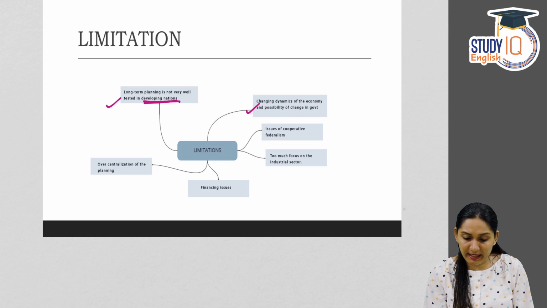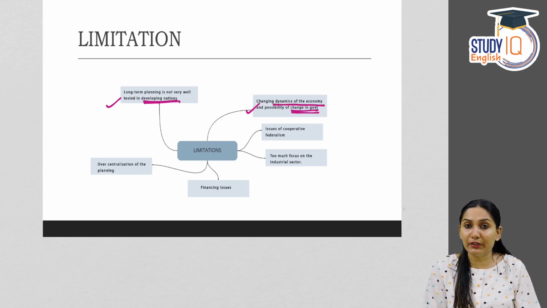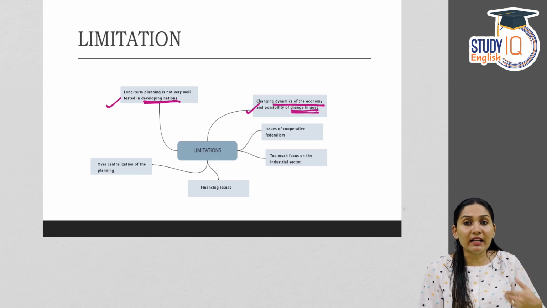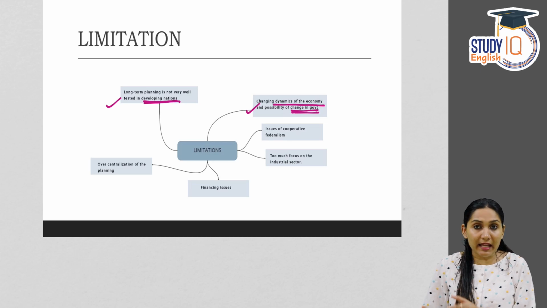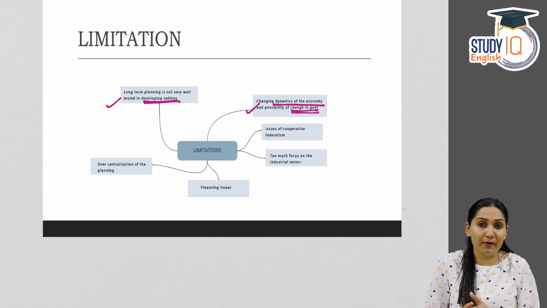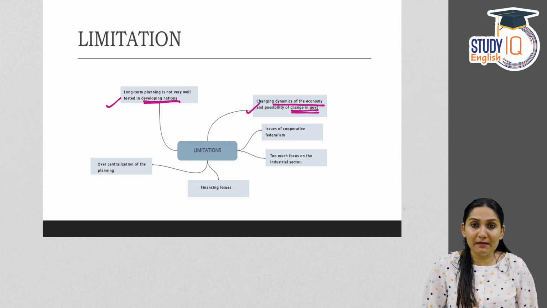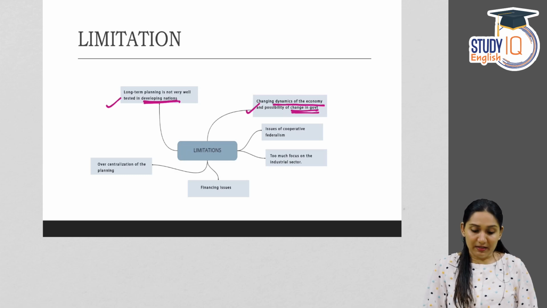Second thing is the changing dynamics of the economy and possibility of change in the government. This has been introduced by the present government and it's a long-term plan. So if the government changes in the future, it's not certain that the upcoming government also carries forward the plan as it is. There can be changes, sometimes it can be deleted from its agenda, so that is a risk factor. India is a dynamic country. We have multiple political parties in place and also there are chances of coalition, change in government, change in the dynamics of the economy, etc.